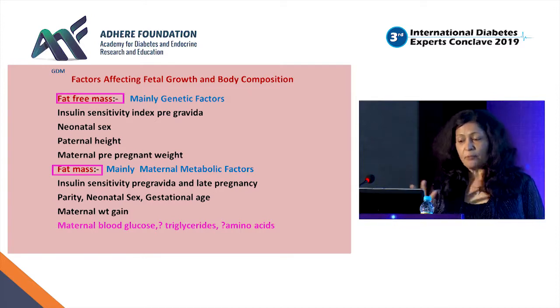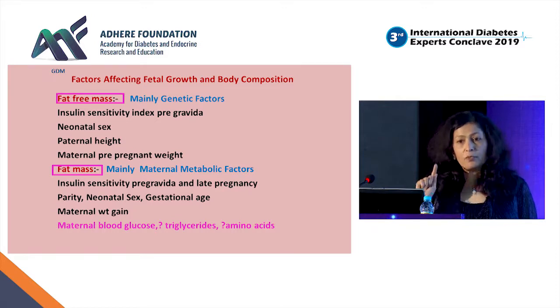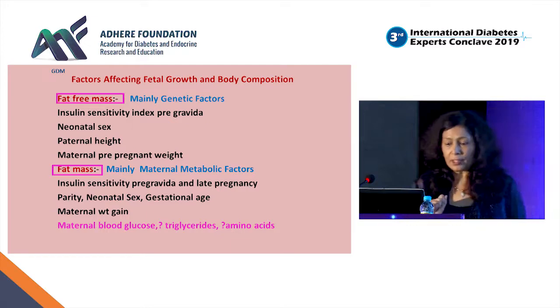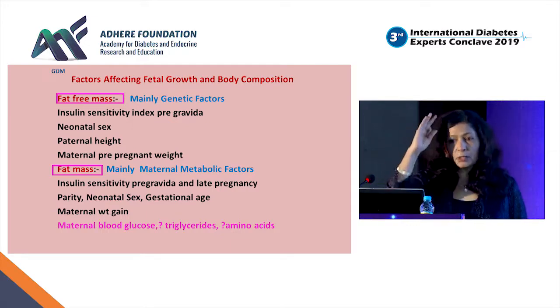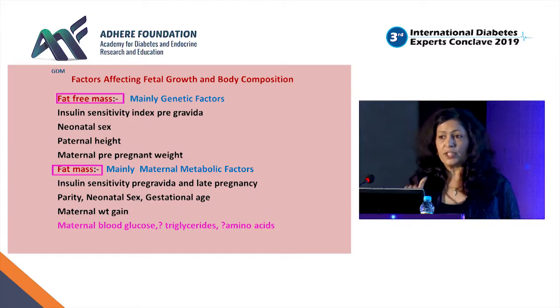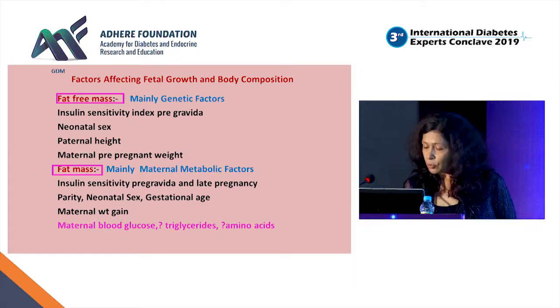Fat mass of a newborn is decided mainly by maternal metabolic factors, most importantly sugar and triglycerides. These are the 2 maternal factors which decide the baby's fat mass. At least we know what to intervene and what to prevent by changing this metabolic milieu inside the uterus.